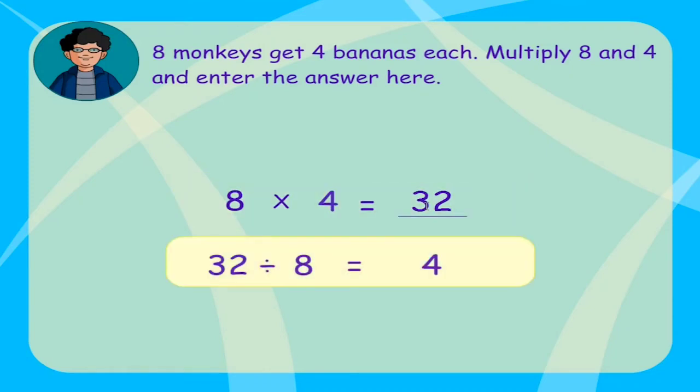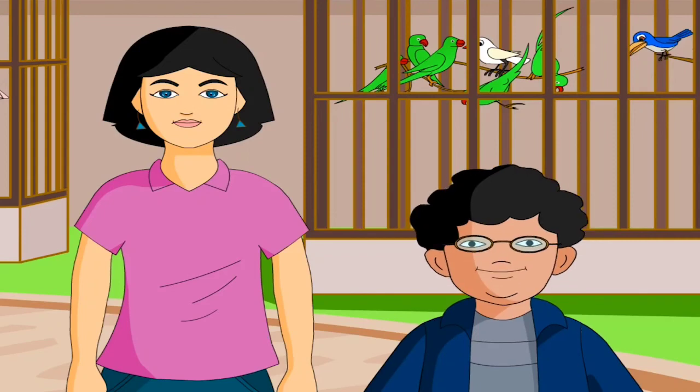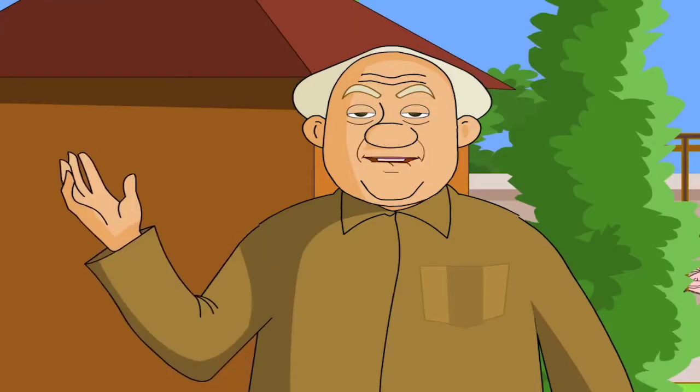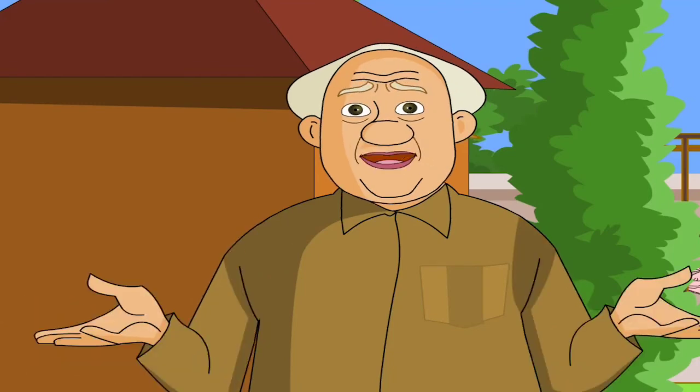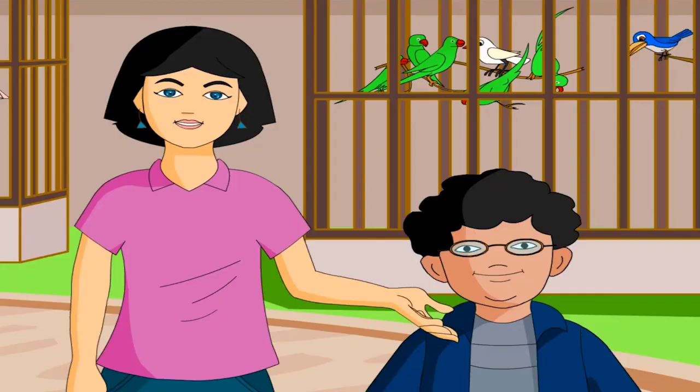Did you see how this inverse relationship helped us verify our division? We had a fantastic time feeding all the animals. And you both did a great job of it. Do come again. We will. Bye-bye.